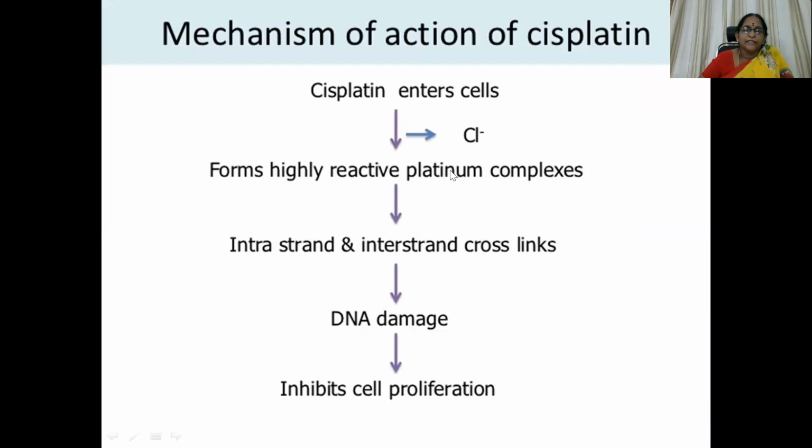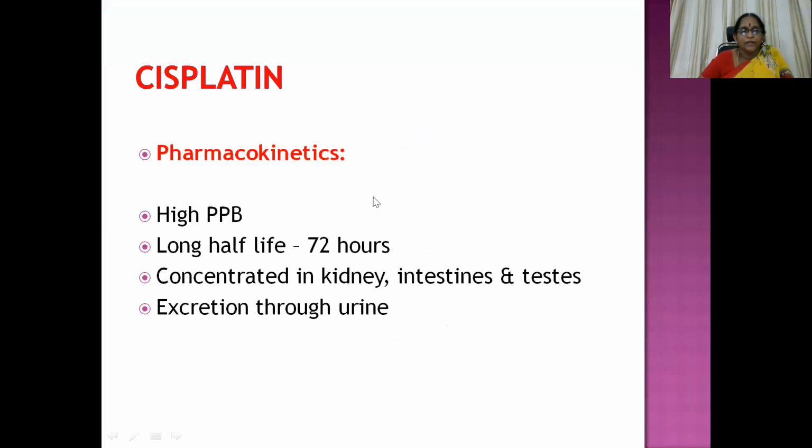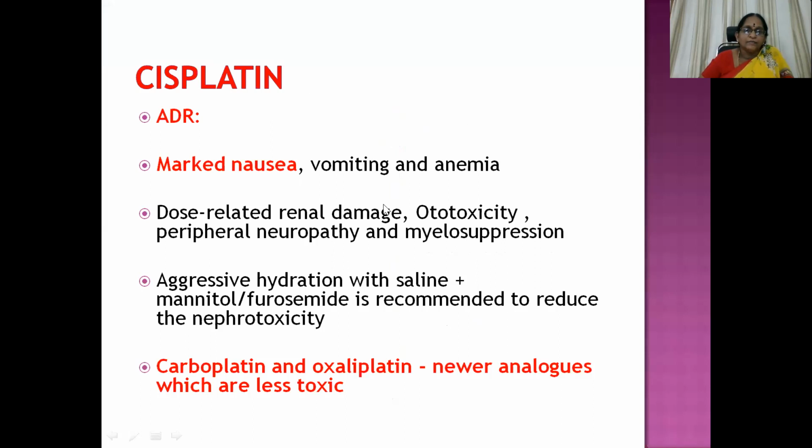So cisplatin enters cells and forms highly reactive platinum complexes. Then interstrand and intrastrand crosslinks will be there. So that's why it is sometimes classified under alkylating agents. DNA damage results, and it further inhibits cell proliferation. Then pharmacokinetics: high plasma protein binding with a long half-life, concentrated in kidney, intestines, and testes, excreted through urine. ADR: marked nausea, vomiting, and anemia. Dose-related renal damage, ototoxicity, peripheral neuropathy, and myelosuppression are seen with this molecule.